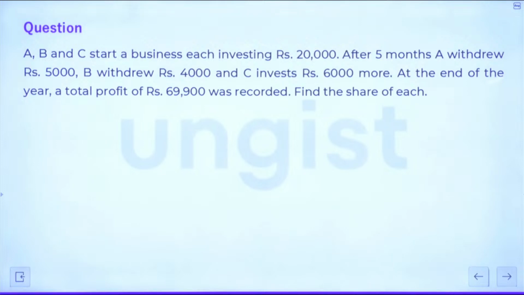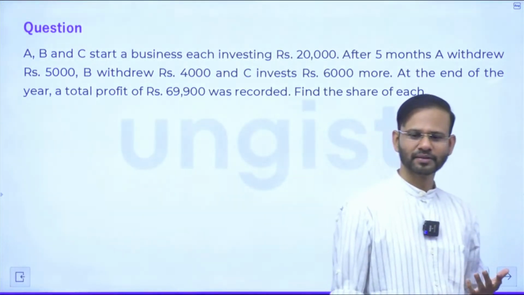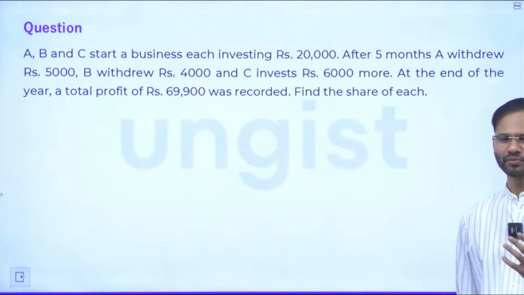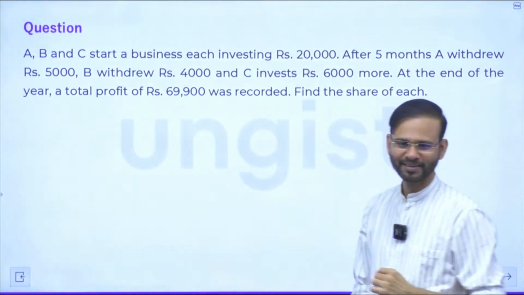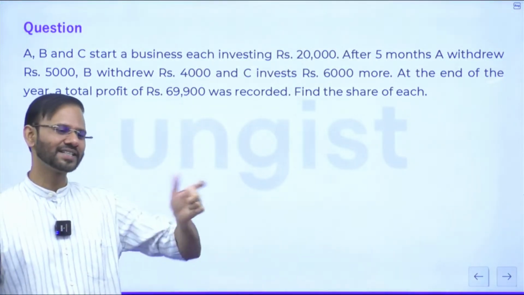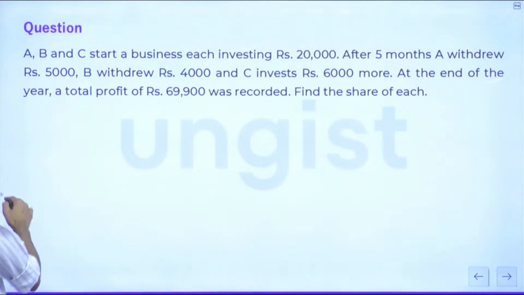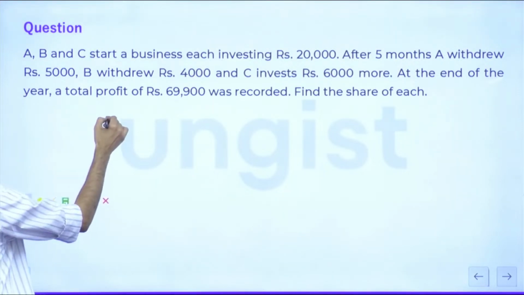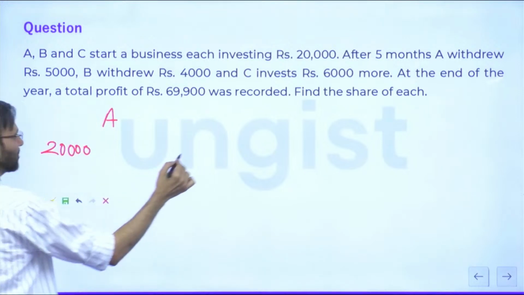15,000? So what about that 20,000 initial investment? That is fine, but what about that initial investment that he has done for the first 5 months? Then, how to adjust that? Yes. See everyone, A, B and C all invested 20,000 initially in the business, right?